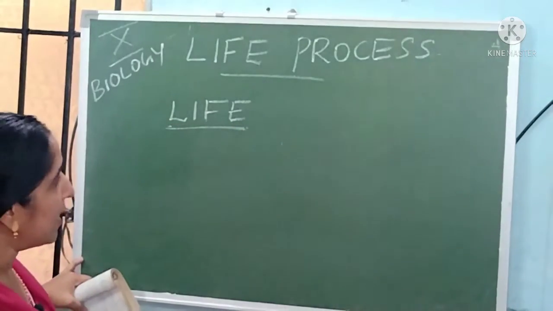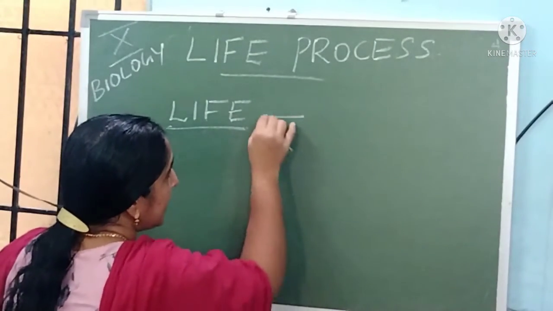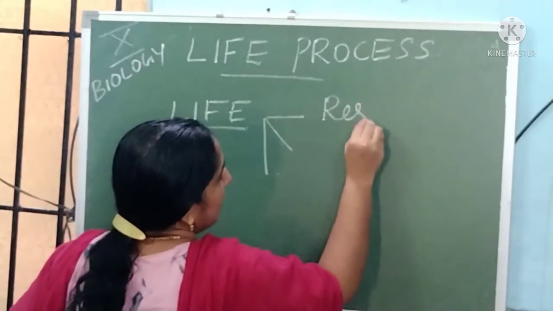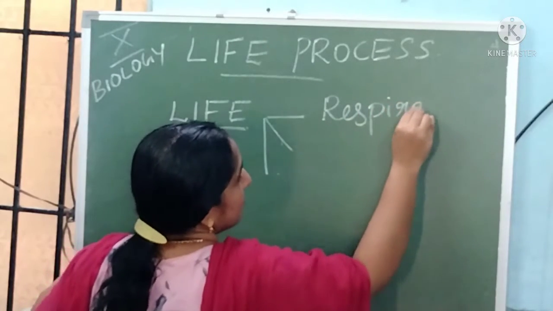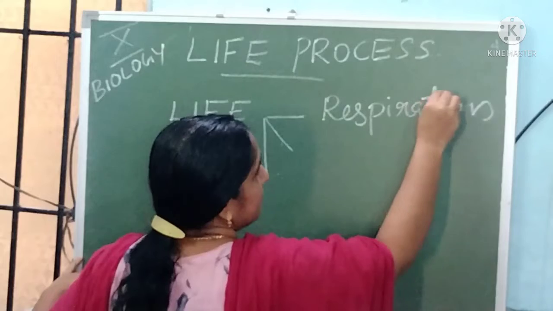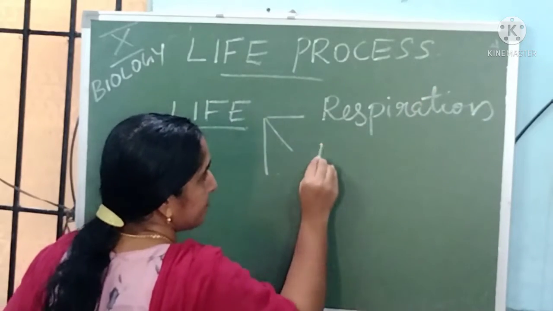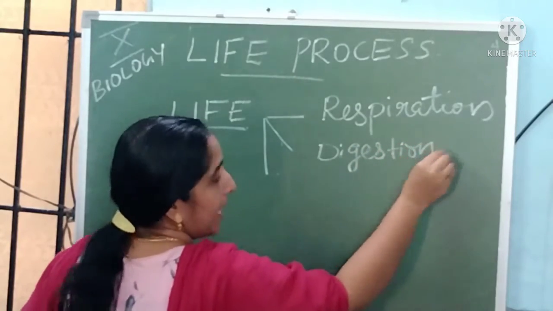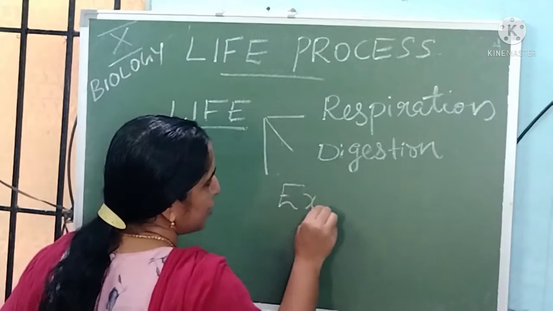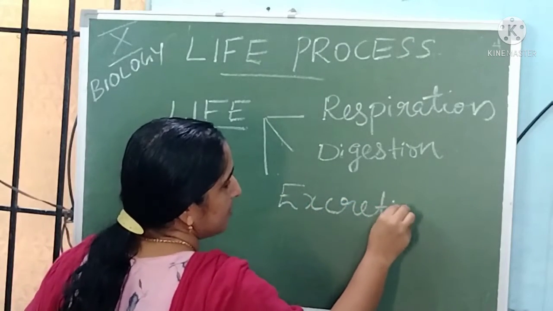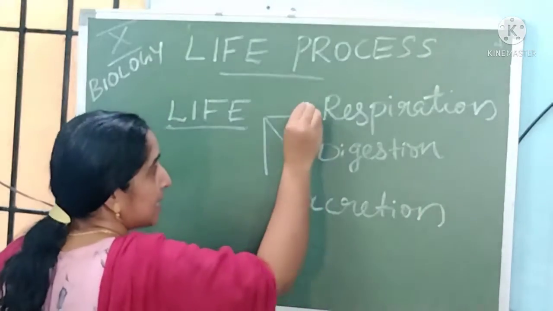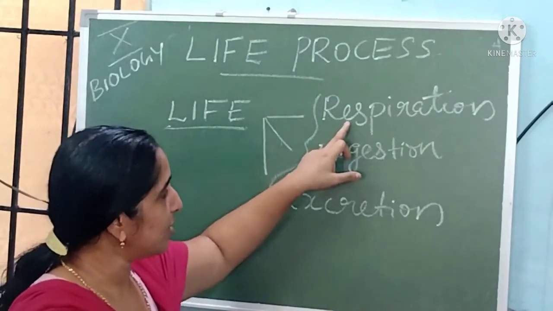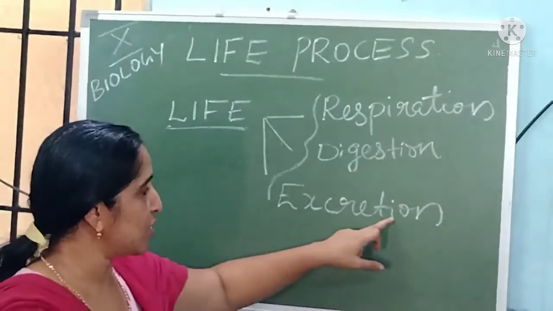What is life? Life includes mainly three processes. The first one is respiration, the second one is digestion, and the third one is excretion. So these are the three processes by which life exists: respiration, digestion and excretion.